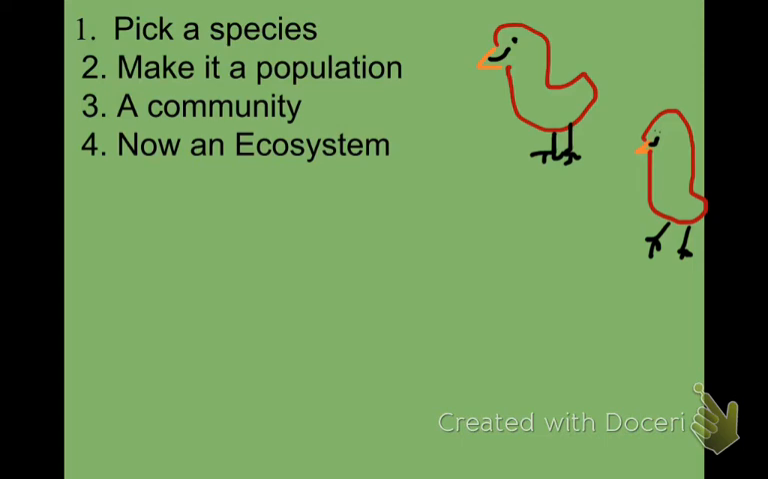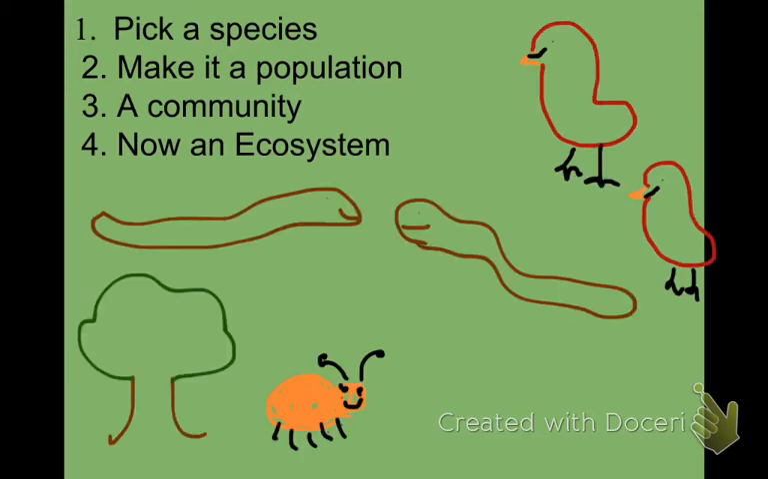In order to make it a community, we have to add a couple of populations of other organisms, such as worms. So now we have a community that I had to redraw, but we have my population of birds, a population of worms, a population of trees, and a population of little beetles, and all together they make a community. In order to make this into an ecosystem,